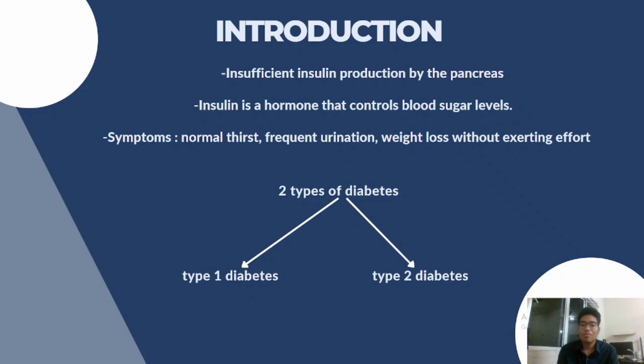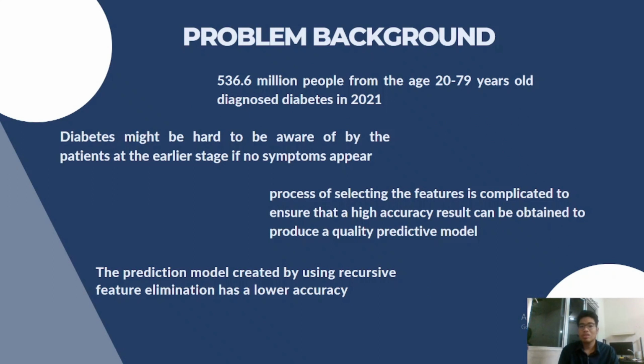There are two types of diabetes, which are type 1 diabetes and type 2 diabetes. The body is unable to produce insulin if you have type 1 diabetes, and insulin needs to be taken every day, while the body uses insulin poorly if you have type 2 diabetes. So in this project, we will propose a model to predict the factors that will lead to diabetes using the recursive feature elimination method.